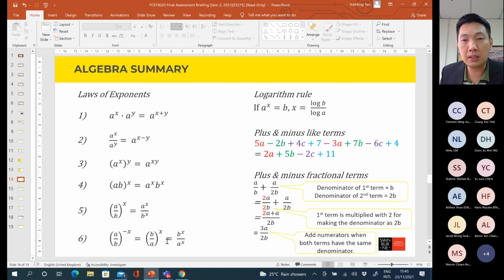Once the power number is in the positive symbol, you can apply rule number 5 in order to remove the brackets. So it becomes b power x divided by a power x.